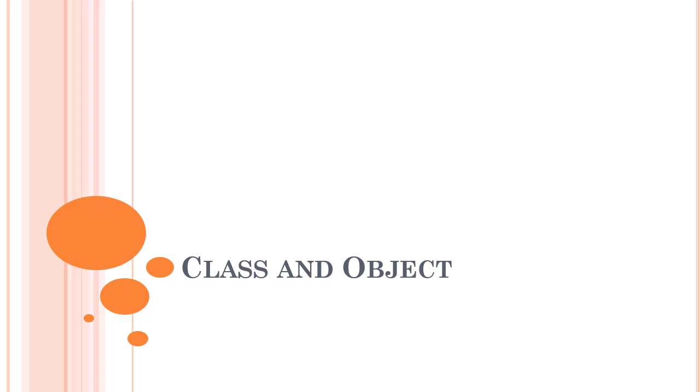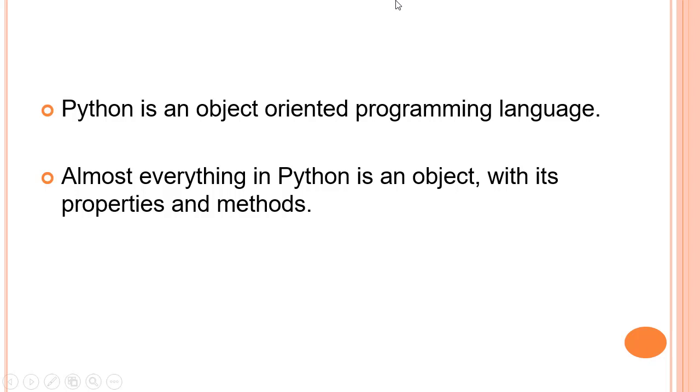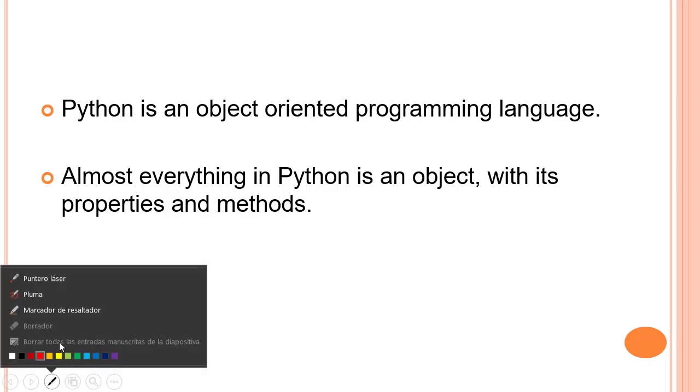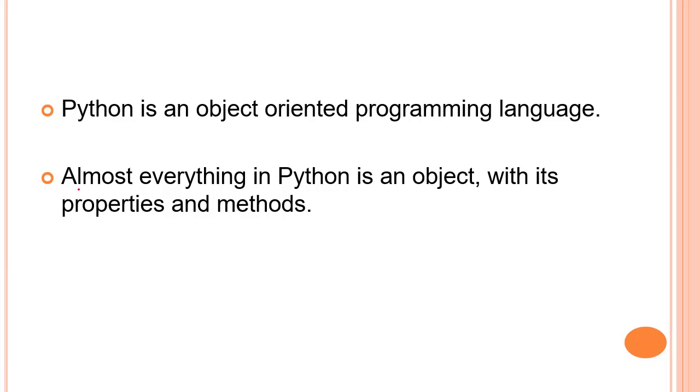So class and objects. As I've told you before, Python is an object-oriented programming language. Almost everything in Python, and by everything I mean literally everything, from the data types to functions, everything in Python is an object with its properties and methods.